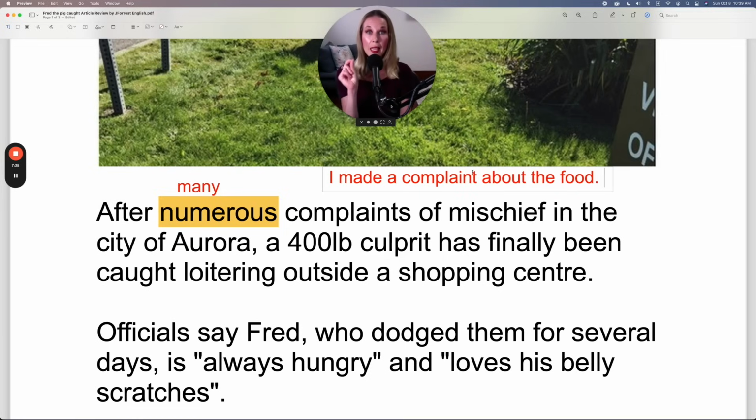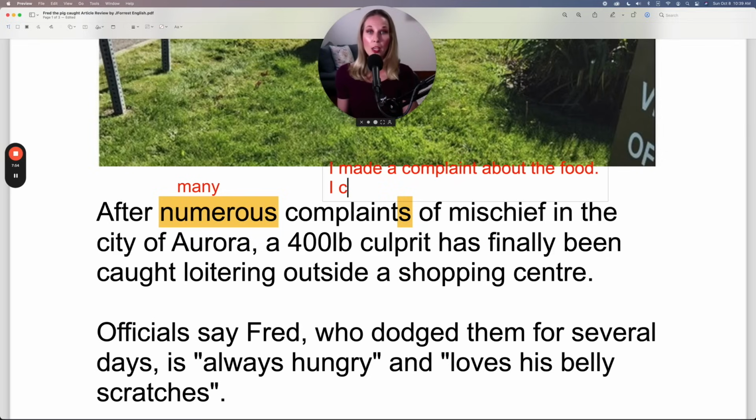Now, complain is the verb form, and this, a complaint, that's a noun. As a noun, notice it has an article. In our sentence here, after numerous complaints, there's no article because you don't use an article when it's a plural noun. But if you were to use the verb form, I complained about the food.